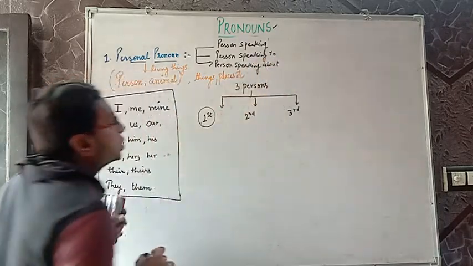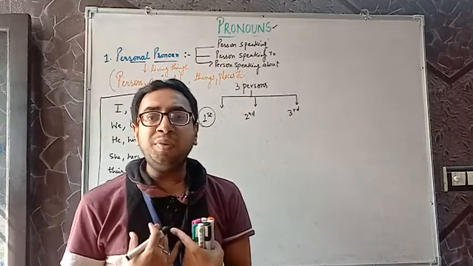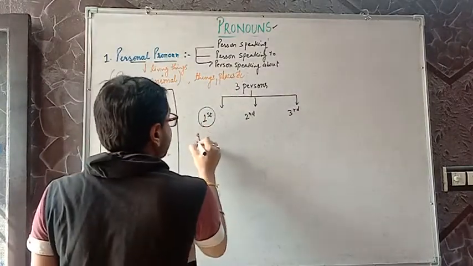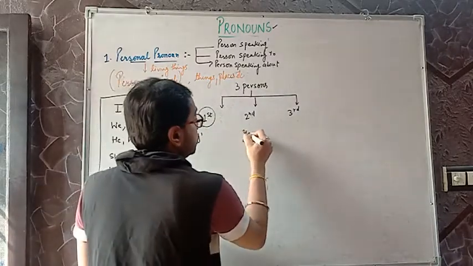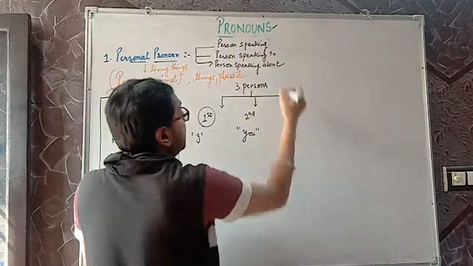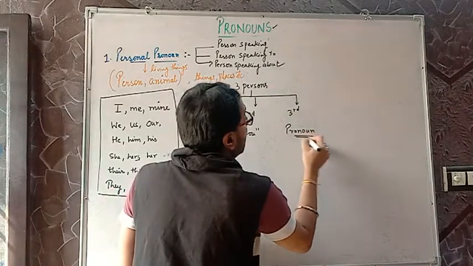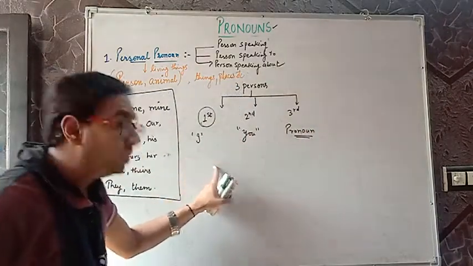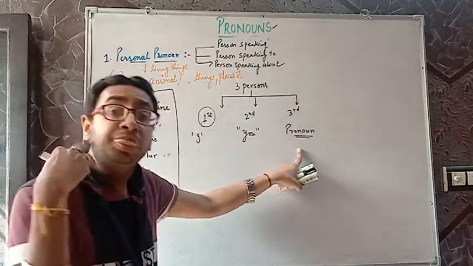Are we clear? So first person is the person who is speaking. For example, right now I am the first person, I am talking to you. So for me, I is the first person and you are the second person because I am talking to you. And right now I am talking about pronouns. So pronoun, for example, here becomes the third person because I am talking about pronoun. So I become the first person, you become the second person, and pronoun becomes the third person.